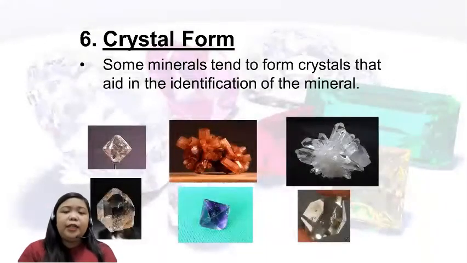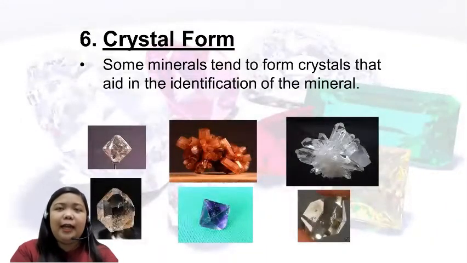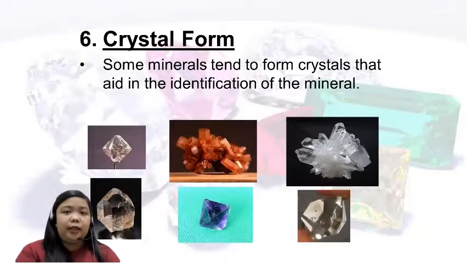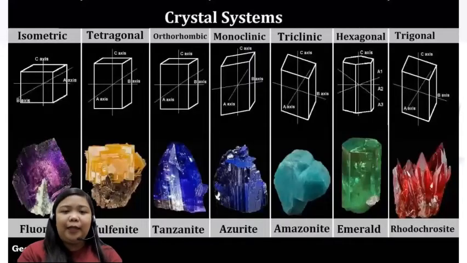Next we have crystal form. Another characteristic or property of minerals is that they tend to form crystals, which we can identify by means of the different shapes, because they also exist in various shapes. We have isometric, tetragonal, orthorhombic, monoclinic, triclinic, hexagonal, and trigonal.